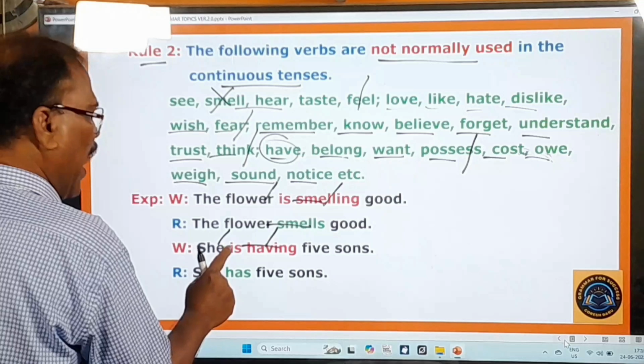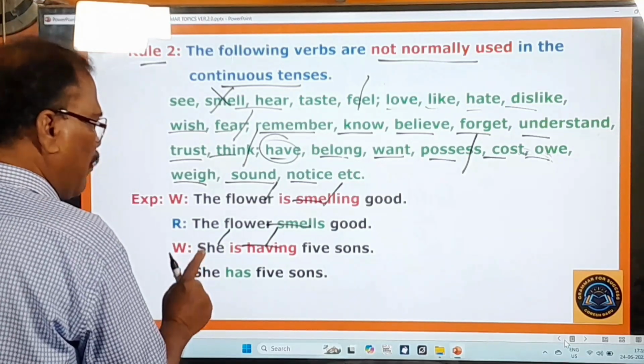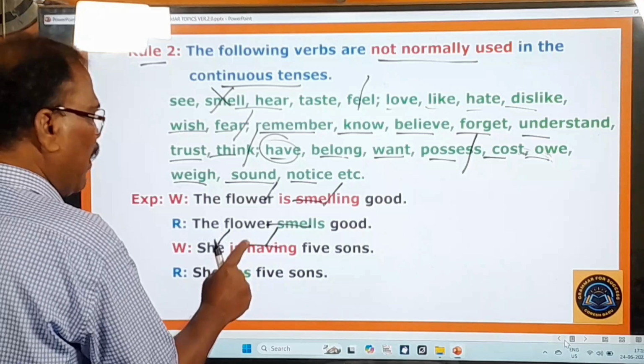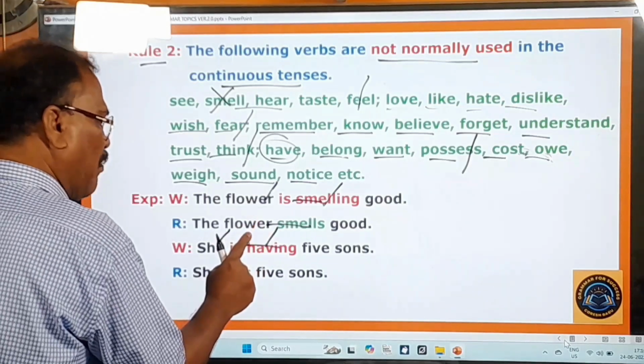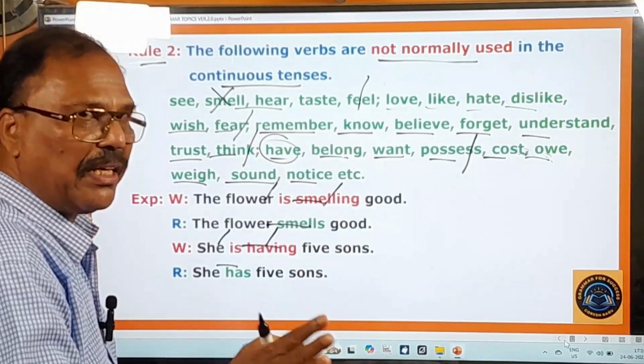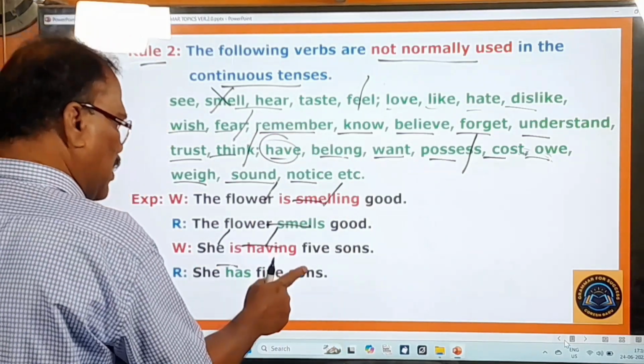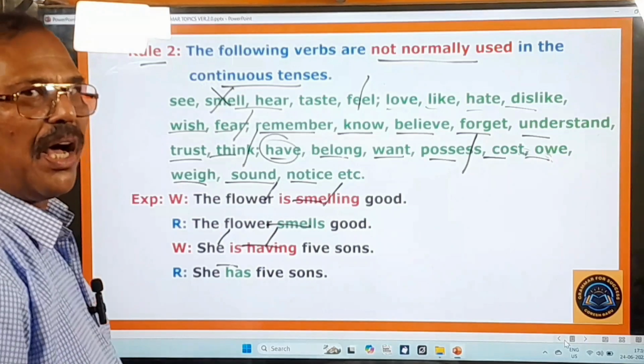So there remains have. Okay, but the third person singular of the simple present, we have to add s or es to the verb. When you add s to this verb have, then that becomes has. Have plus s makes has. That is the point you have to understand here. Therefore, you have to say she has 5 sons. Okay, and now you move on to other examples.